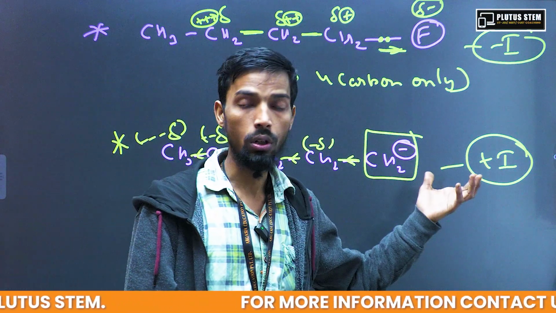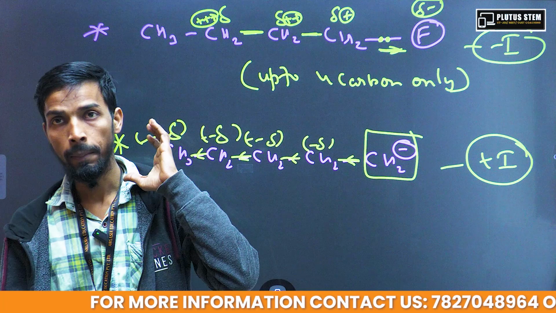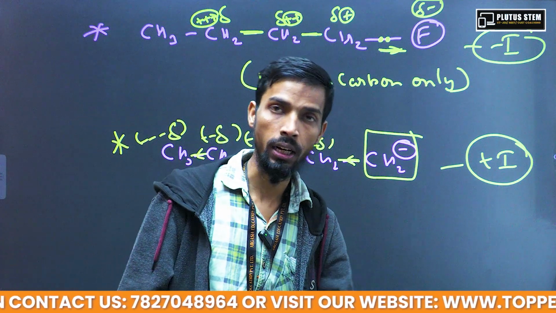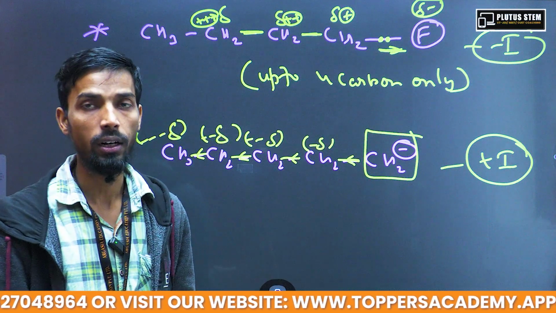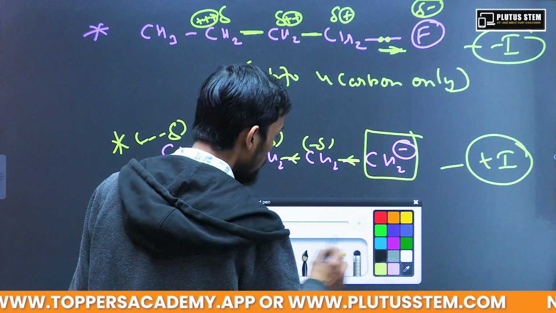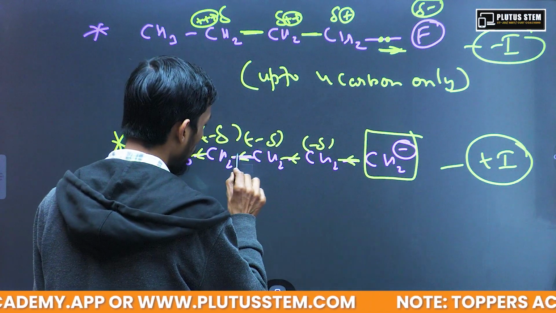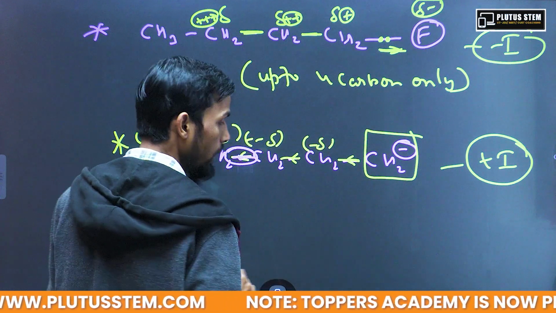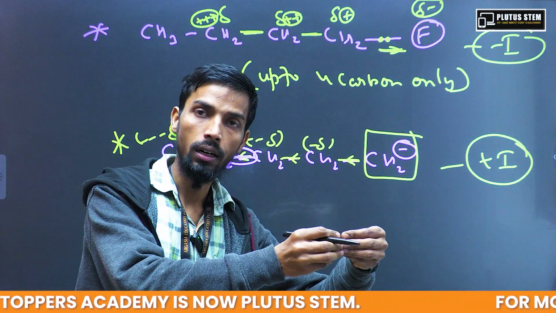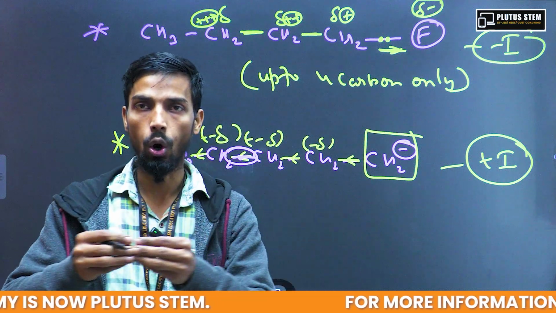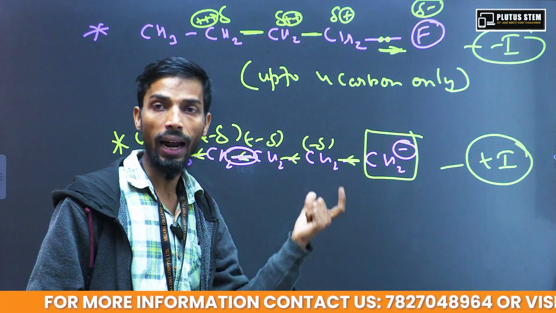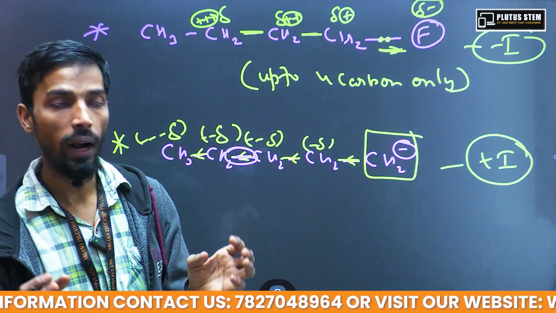If we want to know which atom is going to give electron pairs toward this carbon chain and which is going to pull the electron pair towards itself, the important thing is that electron pair pulling will be within this range only. It cannot exceed this range because it is an electron pair. It can take electron pair either toward this side or toward this side, so the movement will be only within the two atoms.